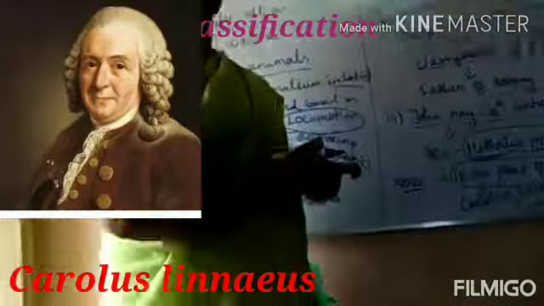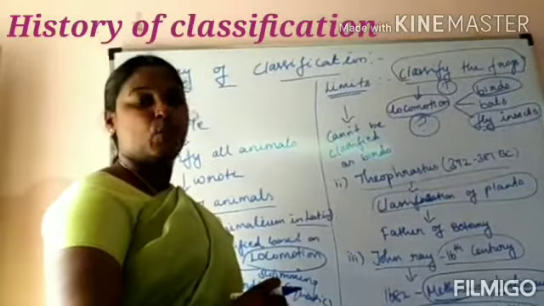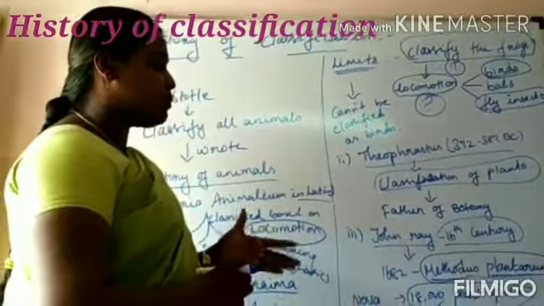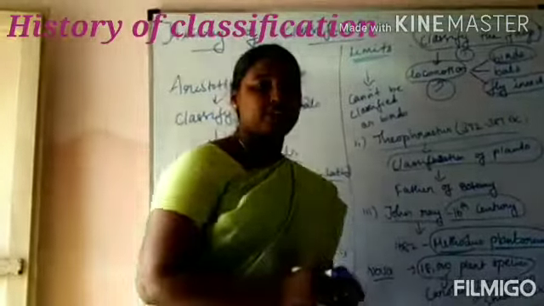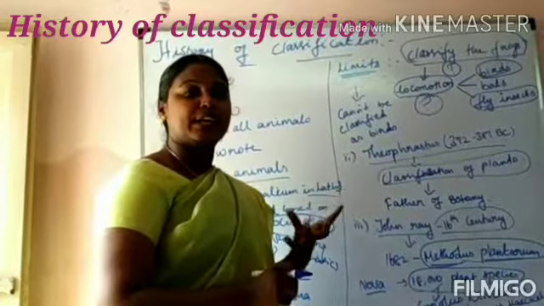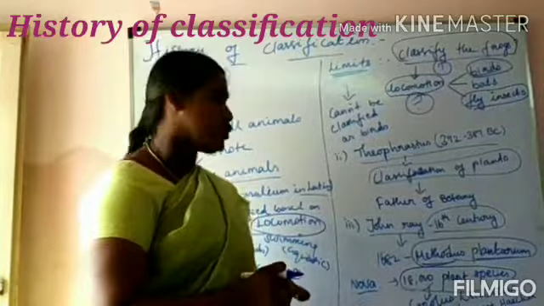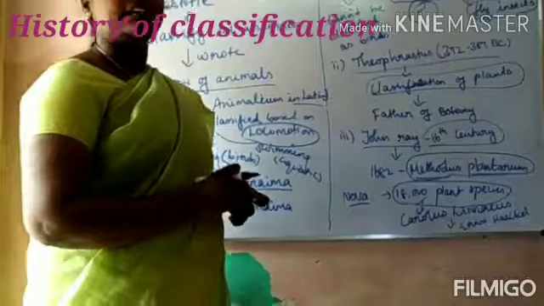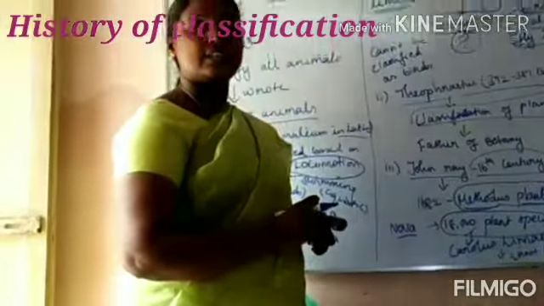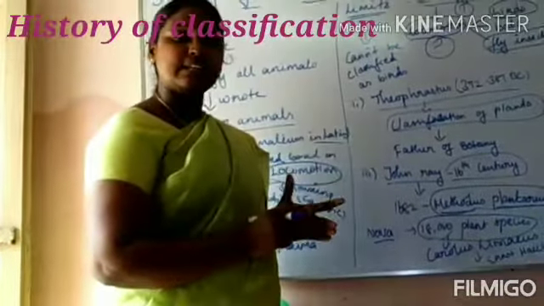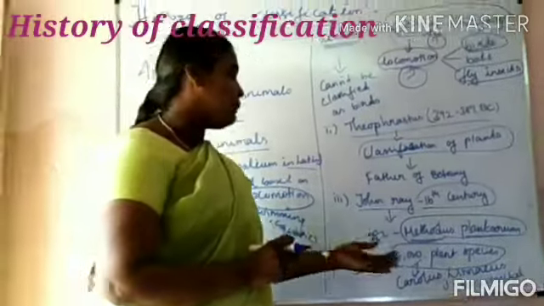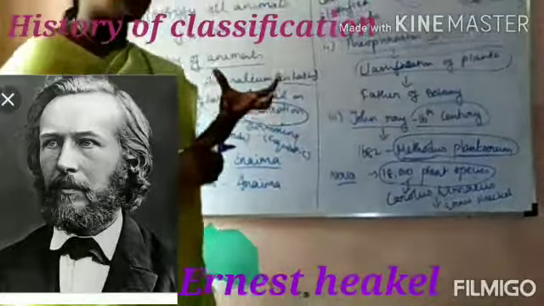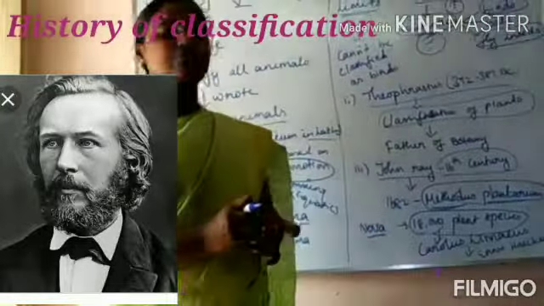Carolus Linnaeus. Carolus Linnaeus is the father of modern taxonomy. After modern classification, numerical knowledge was applied with the help of computers, and after that came Ernest Haeckel, who formed the phylogenetic tree, that is, cladistics. What is a phylogenetic tree? It shows the similarities and differences in the physical and genetic characteristics. Ernest Haeckel introduced cladistic classification, which summarizes the genetic differences between all the species in the phylogenetic tree.